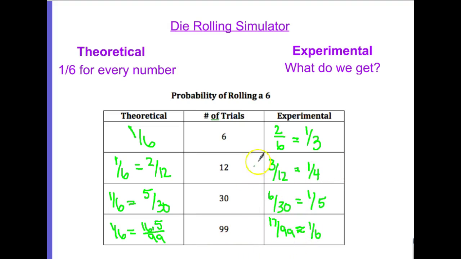So you can see as we increase the number of trials, the experimental probability gets more and more realistic, closer and closer to what we would expect, the theoretical probability, 1/6 of the rolls to be the number 6.